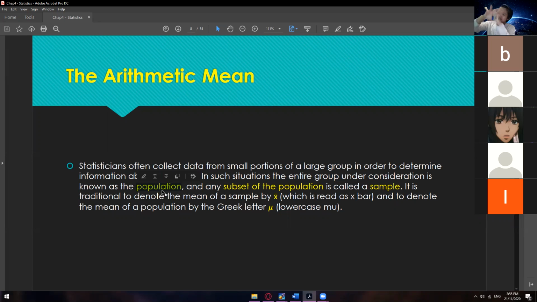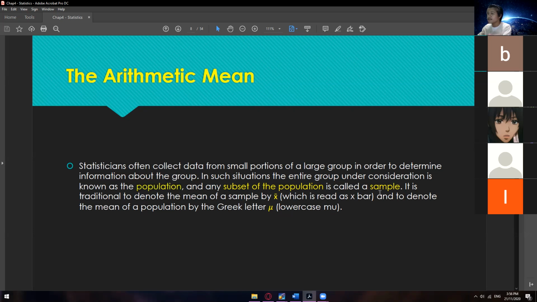So let's say we have 7 continents, so that's the population. And then we want to get one part only, let's say Asia. And then let's say another one is North America. Those are the samples. So in other words, population is composed of samples. That's how we interpret where we get those data.